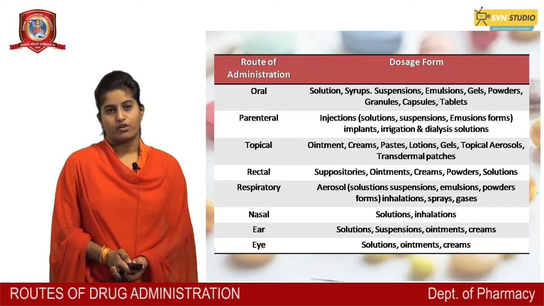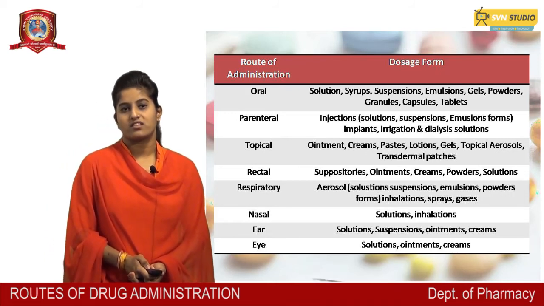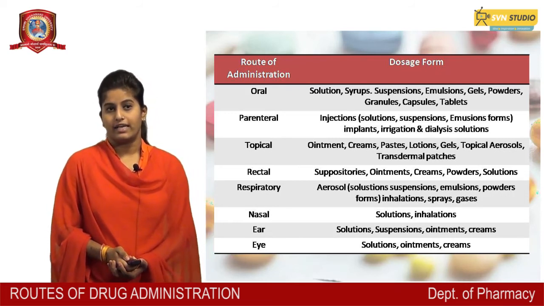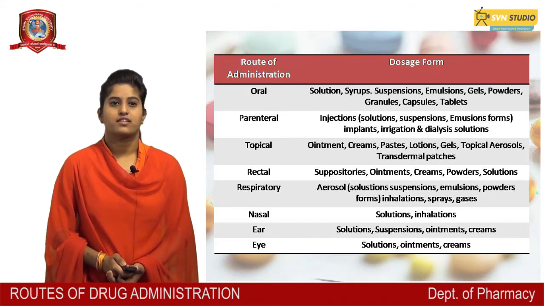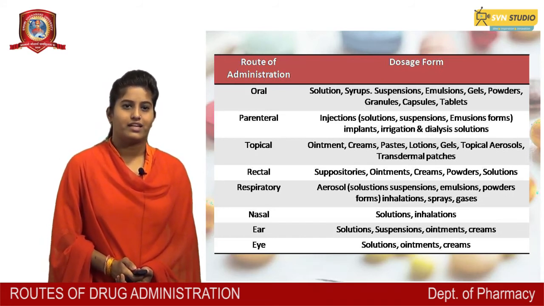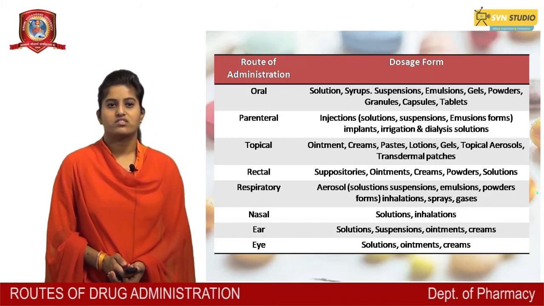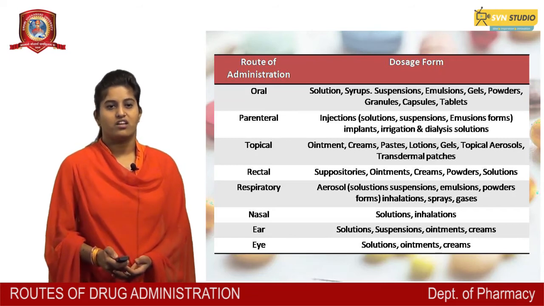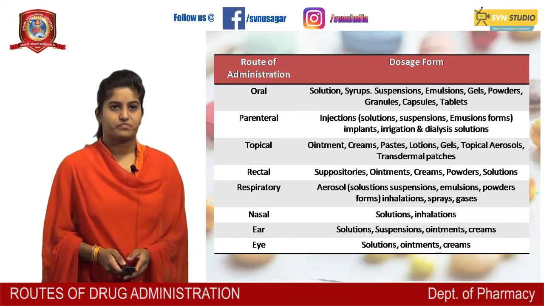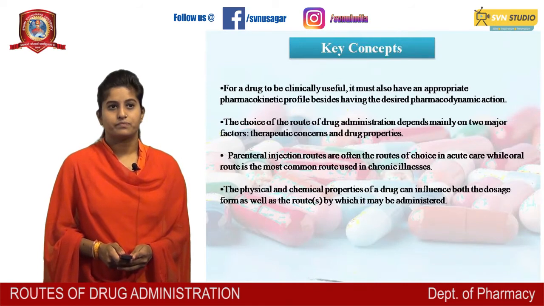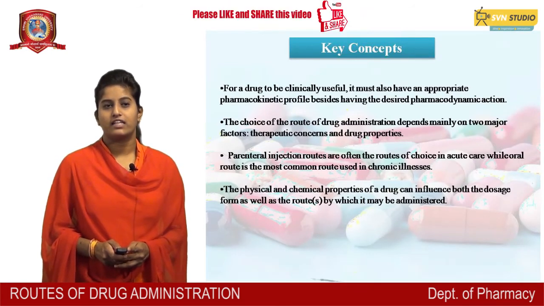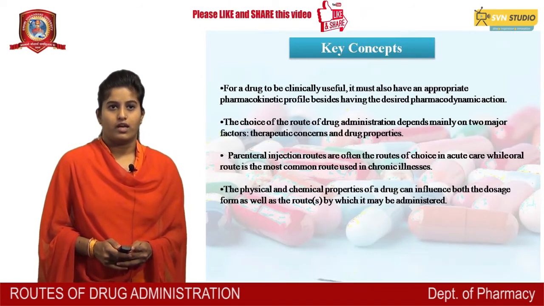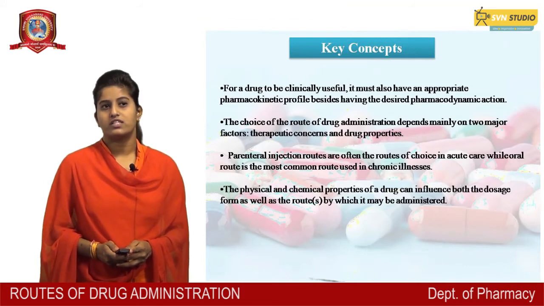Respiratory: aerosols, aerosol solution, suspension, emulsion, powders, inhalations, spray gases. Nasal: solution, inhalations, ear solution, suspension, ointment, creams. Eye: solution, ointment, creams.